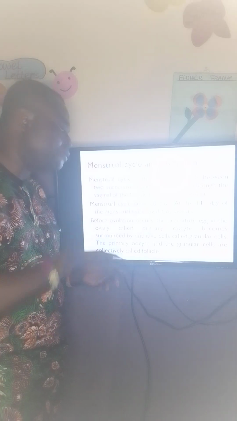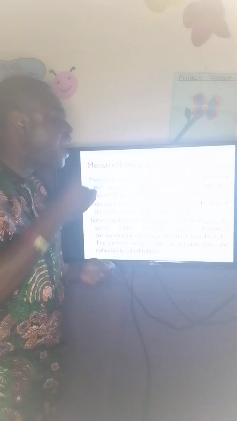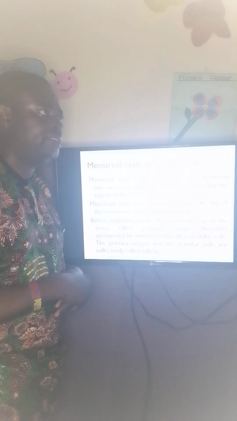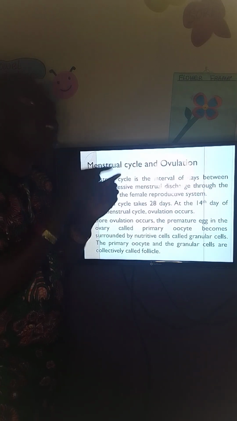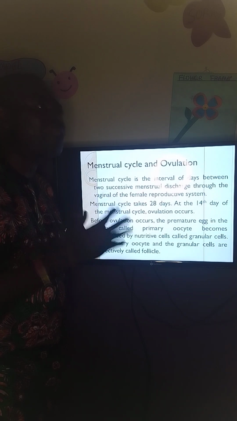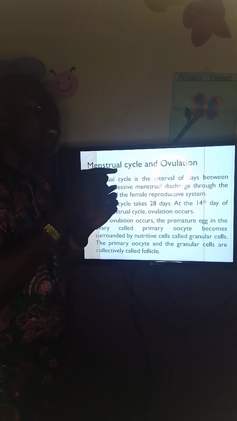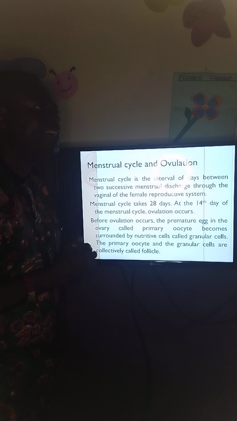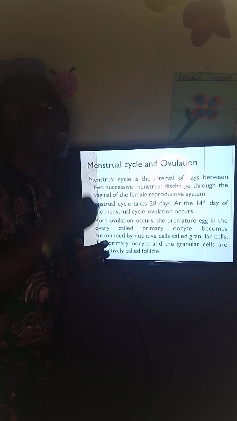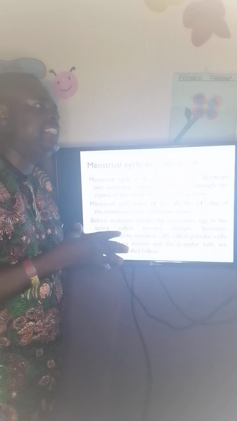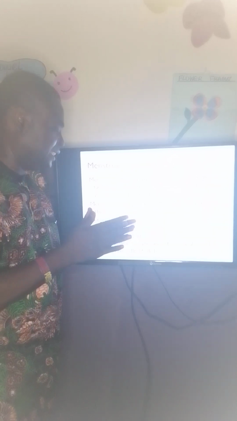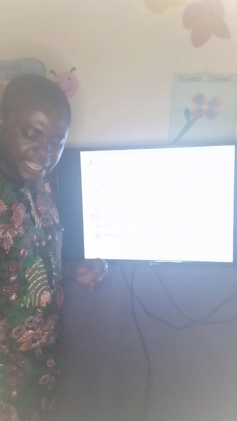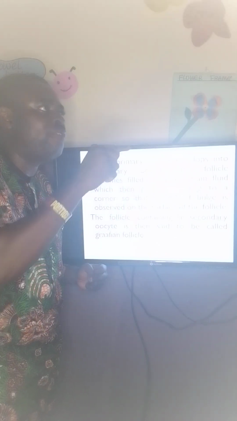But before the ovulation will take place, premature eggs that we call primary oocytes are enclosed within some nutritive cells, cells that give it food, which are called granular cells. And the collective name for the nutritive cells and the primary oocyte is follicle. Then at a later stage, the primary oocyte develops into a secondary oocyte and becomes more mature. And the follicle becomes filled up with certain fluid, and the egg is pushed to one corner. Then a bulge is seen around the follicle.